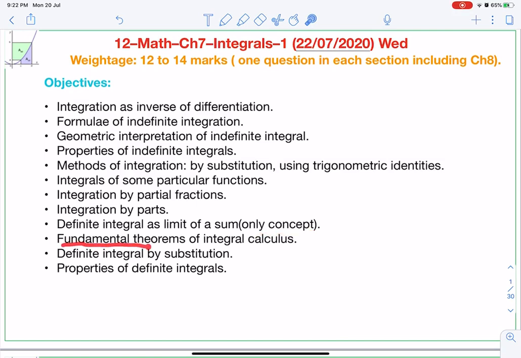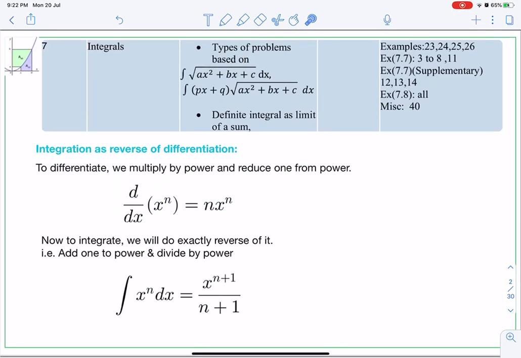Then fundamental theorems of integral calculus, we are going to see what they are and some questions based on it. Then definite integral by substitution and properties of definite integral. Properties of definite integral are very important. Sometimes directly the property is asked, or some question definitely will be asked on the property of definite integral. Okay, let us go to the next page.